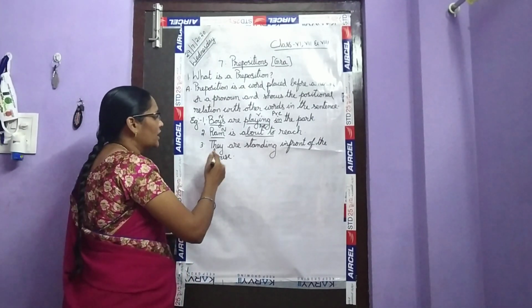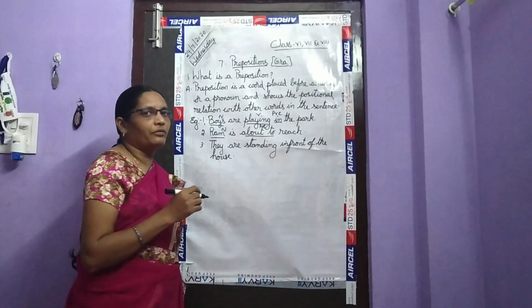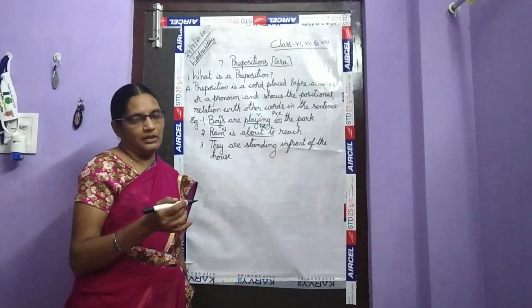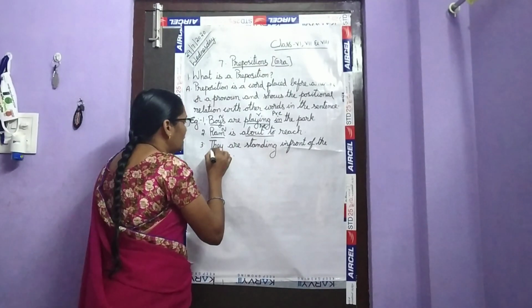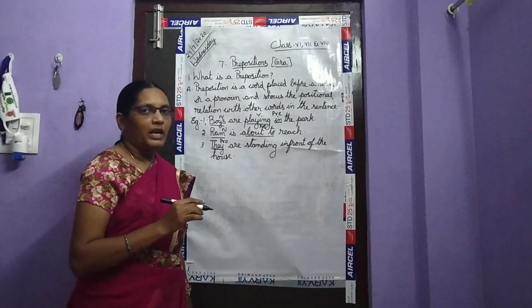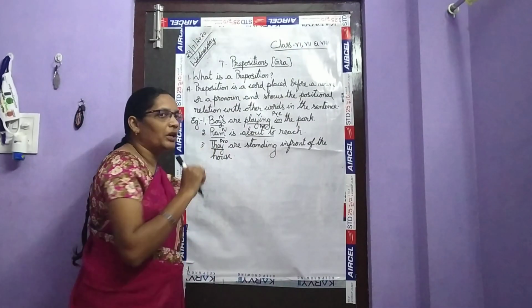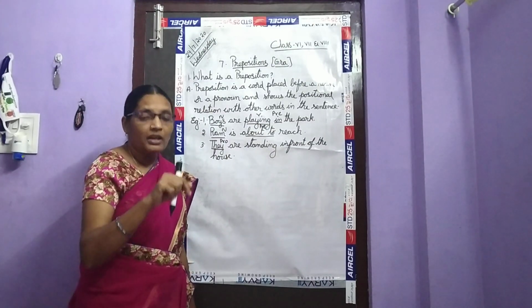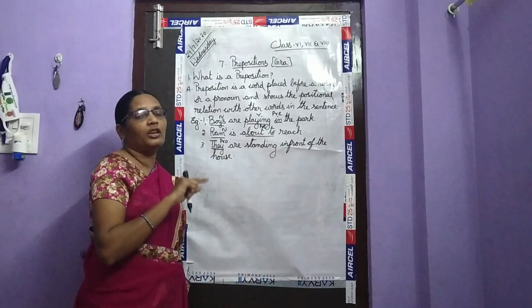Okay, children. Next, they are standing in front of the door. Is there a noun or a pronoun in this sentence? Yes, we find a pronoun. They is a pronoun. What are they doing? They are standing. Where are they standing? In front of the door.